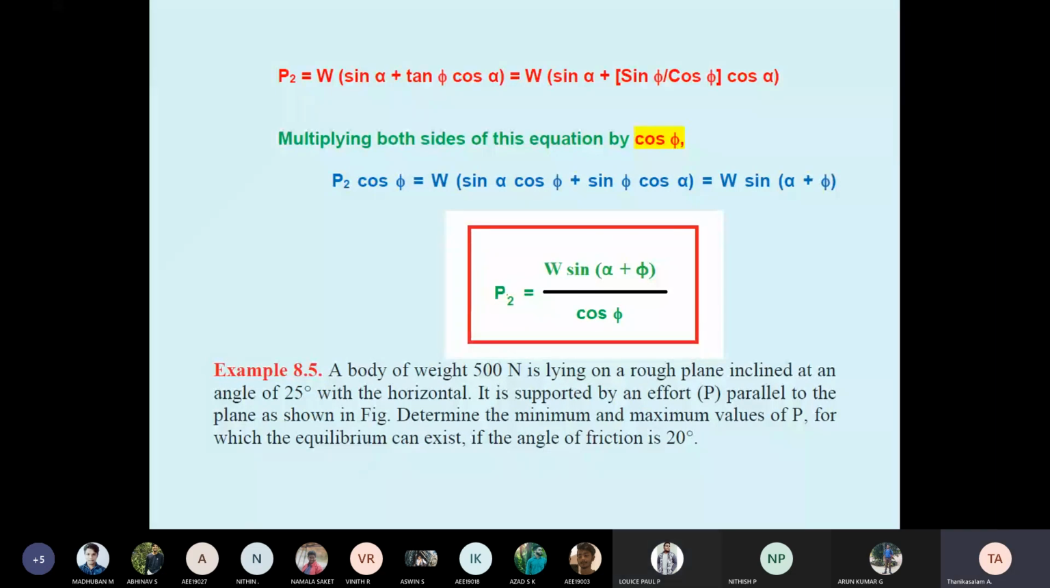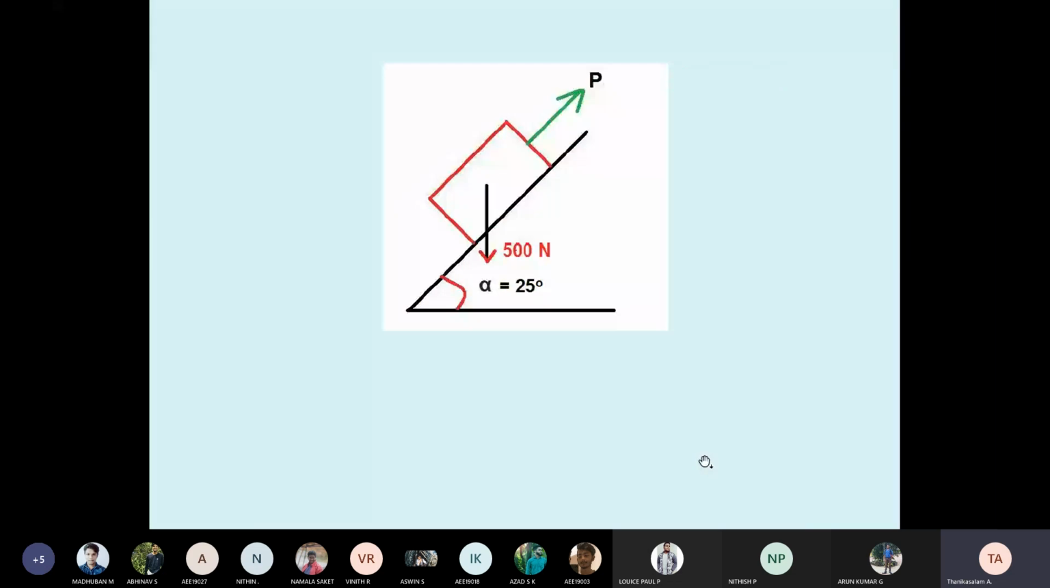Here they gave a diagram. See, what is the weight? Weight of the body is 500 Newton, lying on a rough inclined plane. Students, rough inclined plane, 25 degree angle, alpha 25. It is supported by an effort P parallel to the plane. Determine the minimum and maximum values of P for which the equilibrium can exist, if the angle of friction phi is 20 degrees. See the diagram. This is the diagram they gave. What they asked: minimum and maximum force.